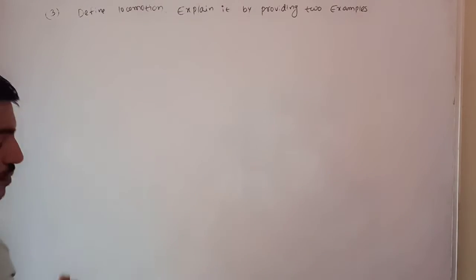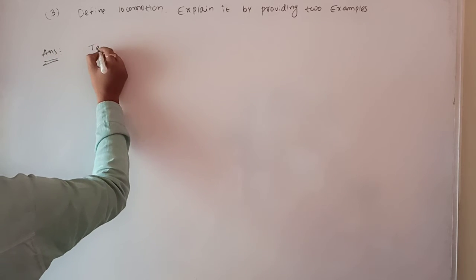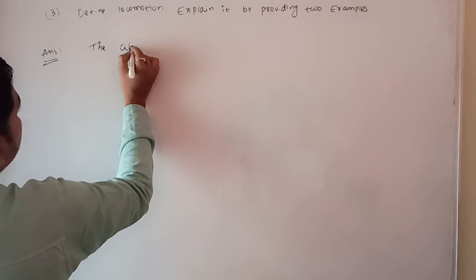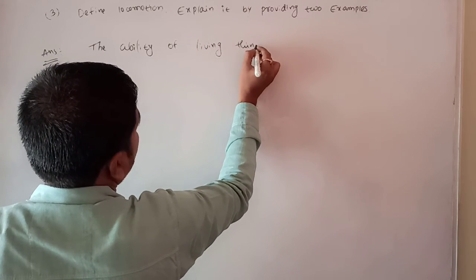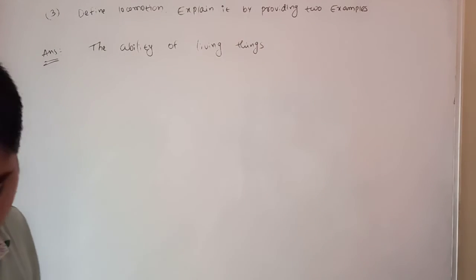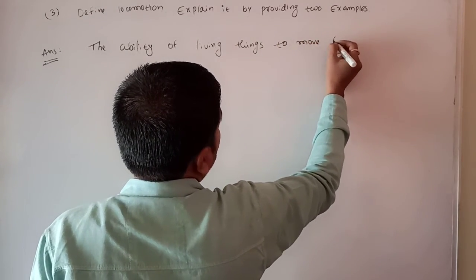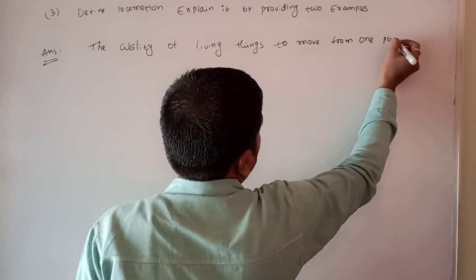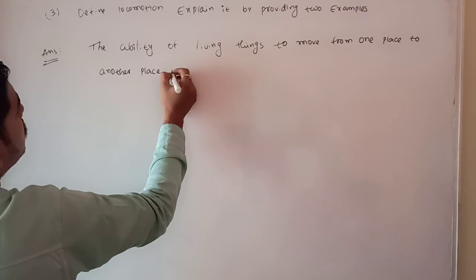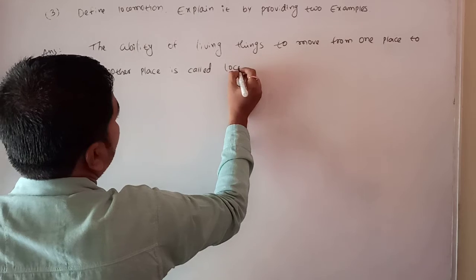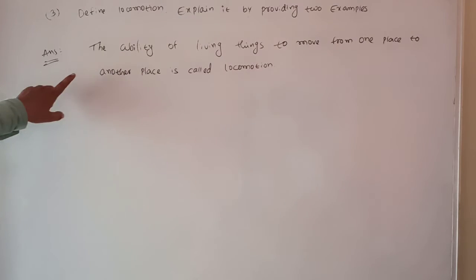I am writing the definition: the ability of living things to move from one place to another place is called locomotion. Okay?